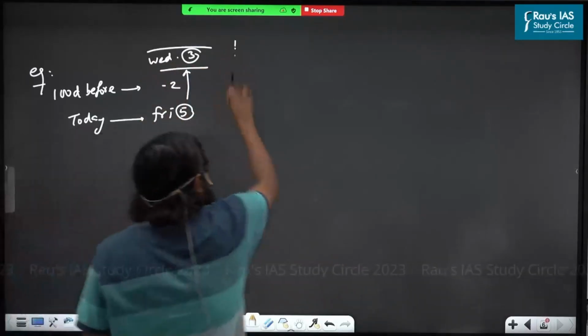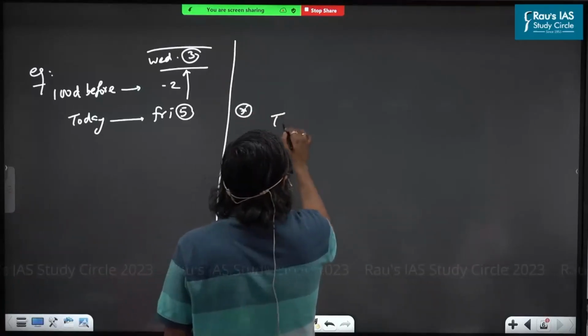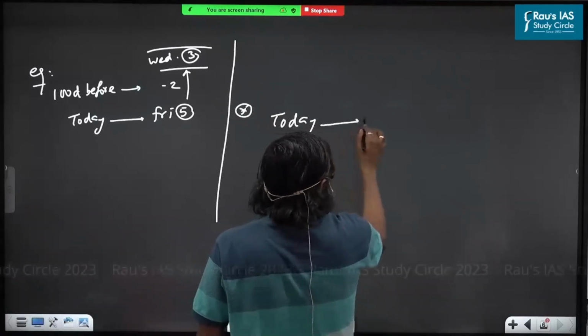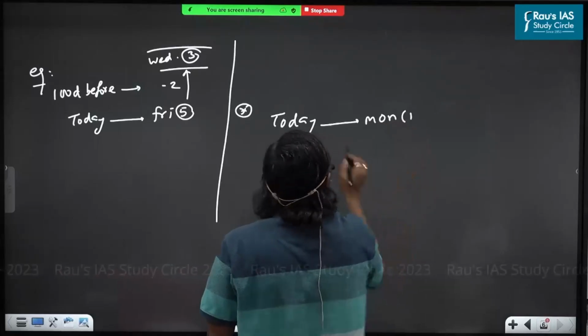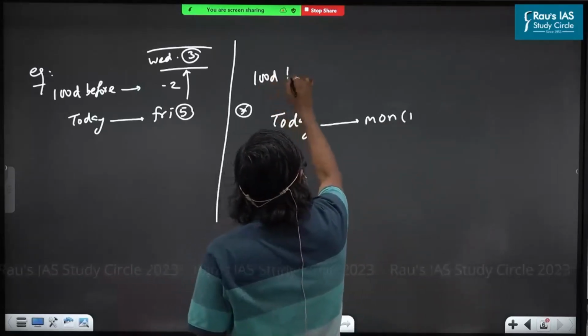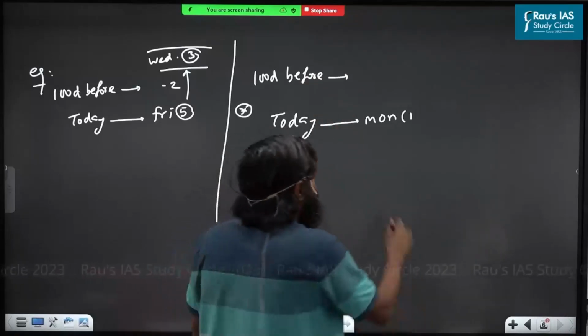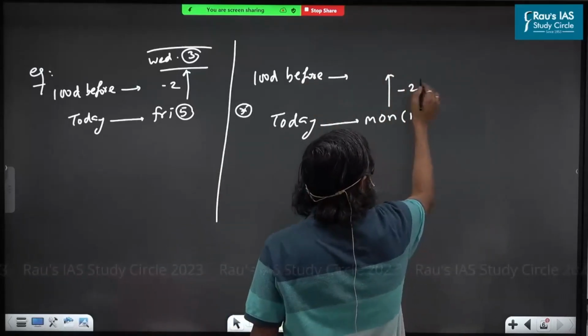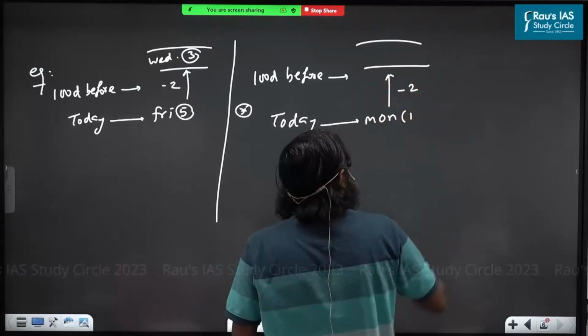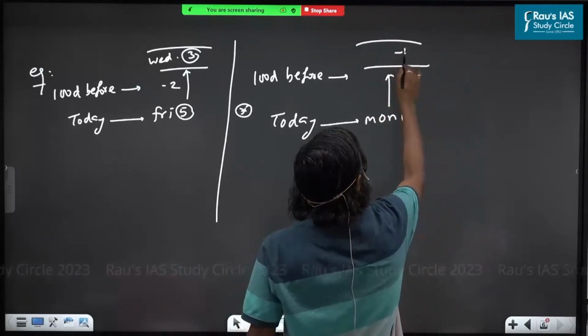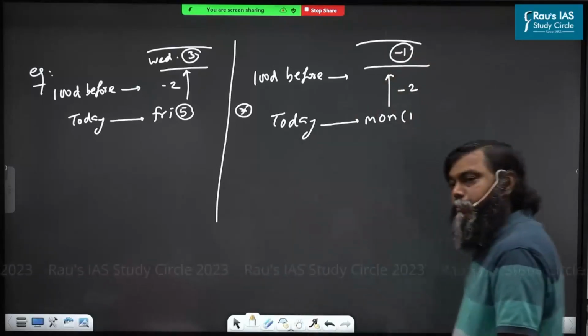Now listen. For example, today is Monday. Monday means 1 odd day. 100 days before, what was the day? 100 days is synonymous with 2 odd days. Plus 2 or minus 2? You know why, minus 2. So 1 minus 2, what will you get? Minus 1.